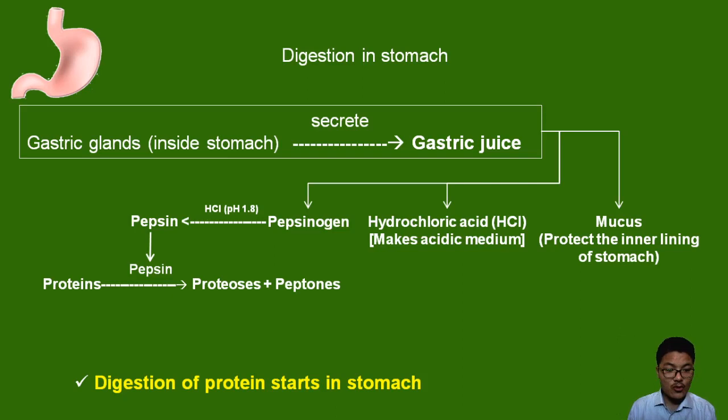So proteins will be broken down into proteases and peptones. Proteases and peptones are simpler forms of proteins, digested by pepsin. So this is a brief idea about digestion in the stomach, which is enough for you to write in your exam, and enough for our own understanding.